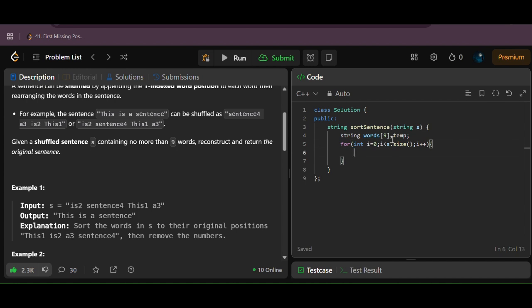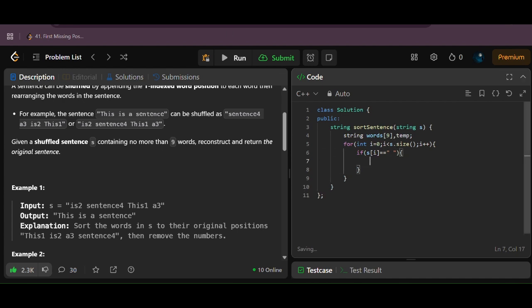Create a loop: int i equals 0, i less than s dot size, i plus plus. Then if s[i] equals blank, for that case, int index equals temp dot size minus character 1, and after that temp dot pop back.